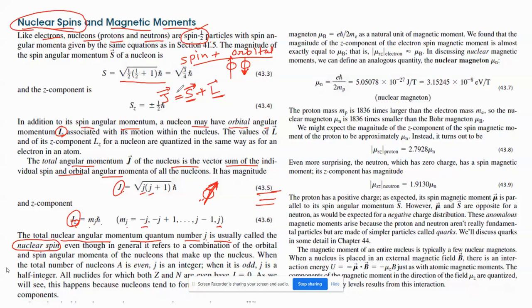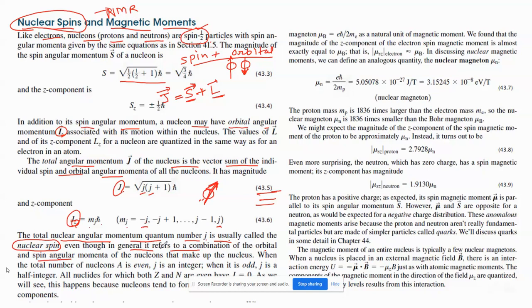And why is this phenomenon taken here in the FY syllabus? Because you have nuclear structure at the primary level at this level only. So among the properties of the nucleus, one important phenomenon, NMR, is based on nuclear spin. That's why we have to study a little bit of the nuclear magnetic resonance phenomenon. Okay, so even though it's general, it refers to the combination of orbital and spin angular momentum.